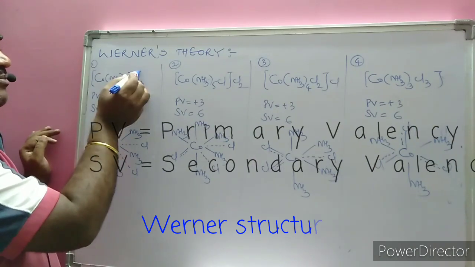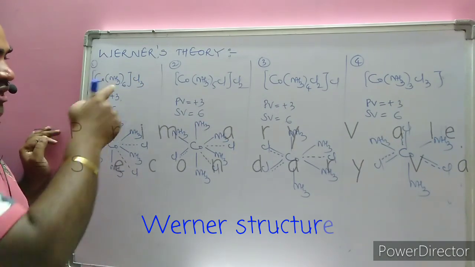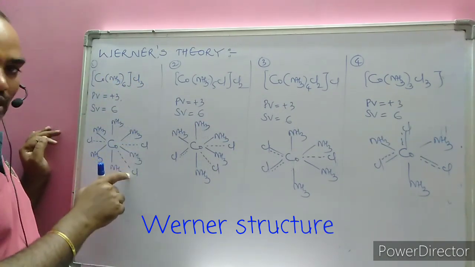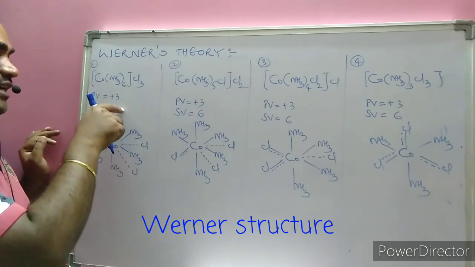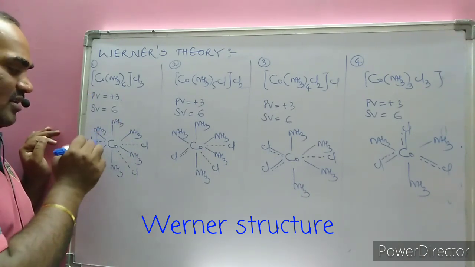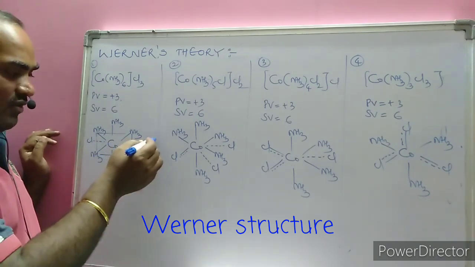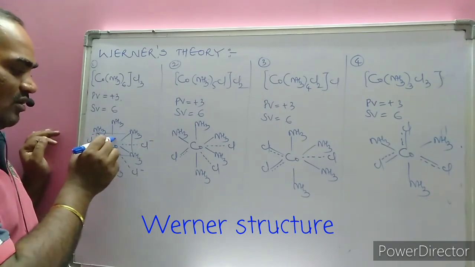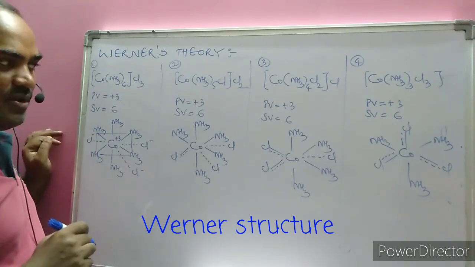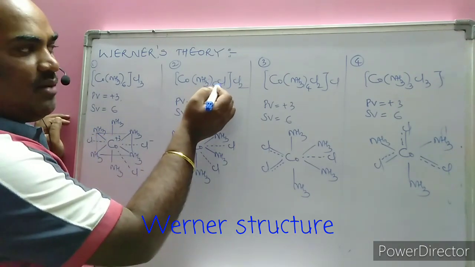The primary valence is +3, secondary valence is 6. Primary valence is non-directional, you may keep it anywhere, and the secondary valence is directional. That's why it must be represented as a square bipyramidal or octahedron. Whenever you want to represent Cl as minus 1, you must represent the cobalt as plus 3. Here 1 Cl is coming inside.